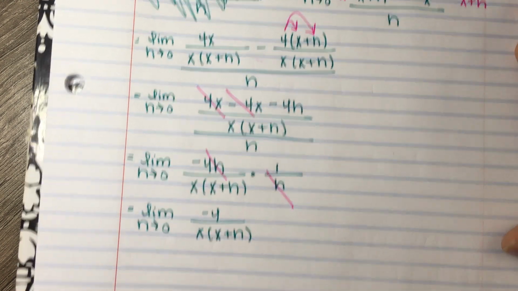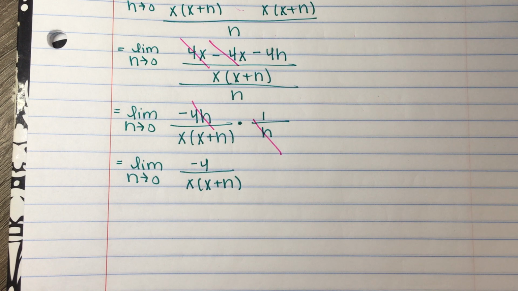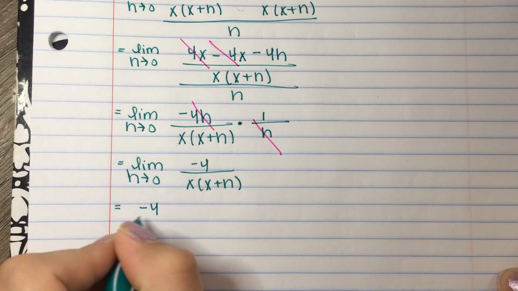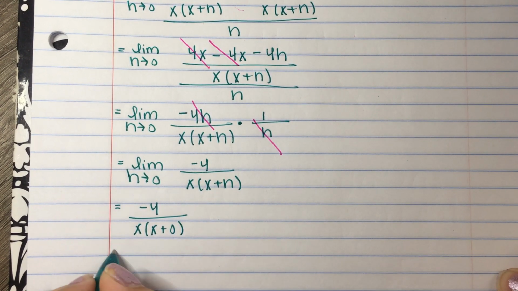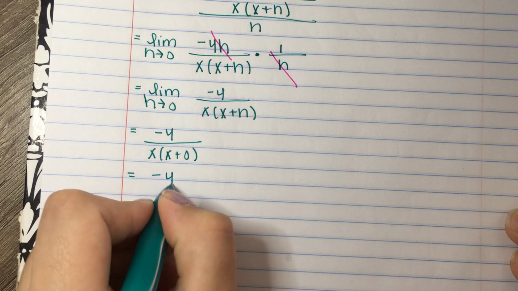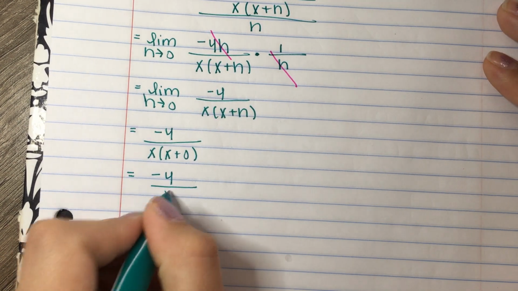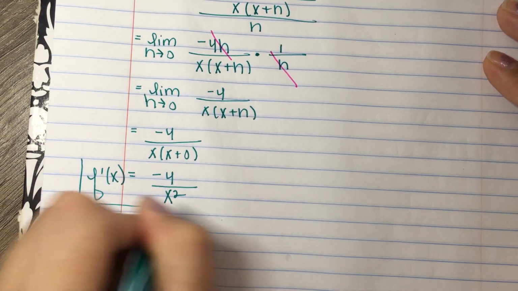Now I'm at a point where I got rid of that h in the denominator, so I got out of indeterminate form, which was kind of the whole goal. So now I can evaluate, getting rid of that limit notation, and wherever I have an h, I'm going to plug in 0. And then I simplify here to -4 over, and you would not believe how many people give me 2x here. Okay, x times x is x squared. And then that's my derivative, f prime of x.